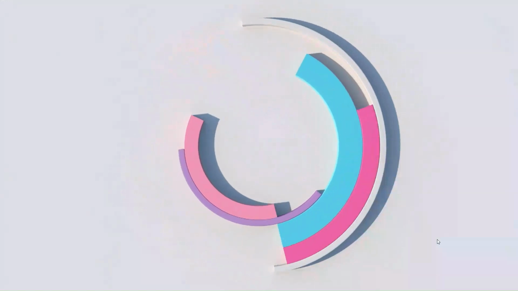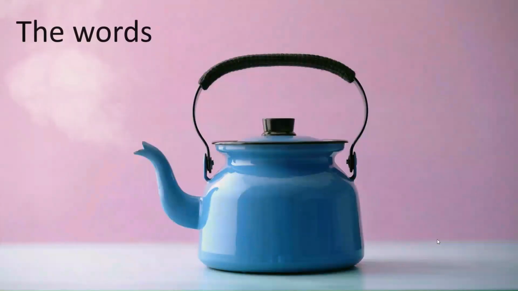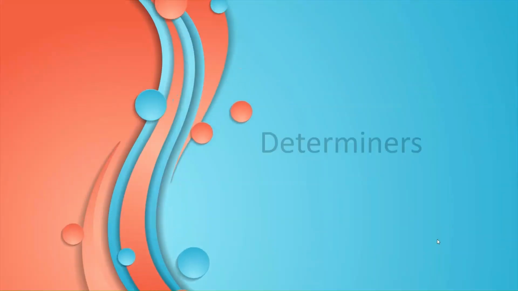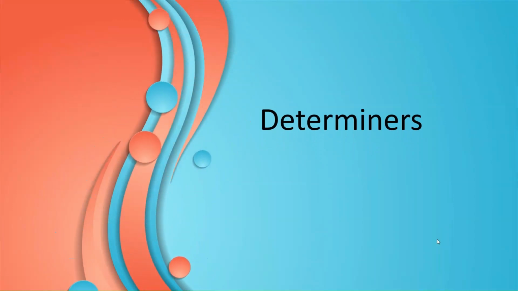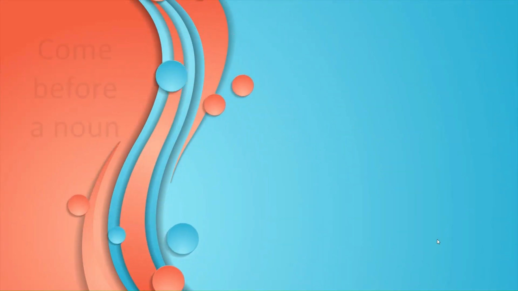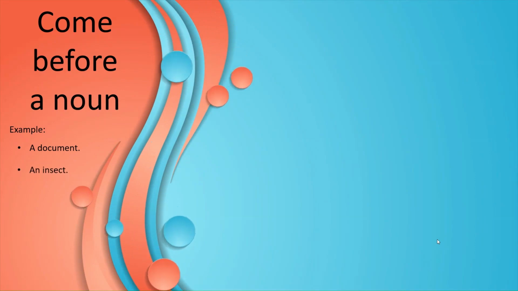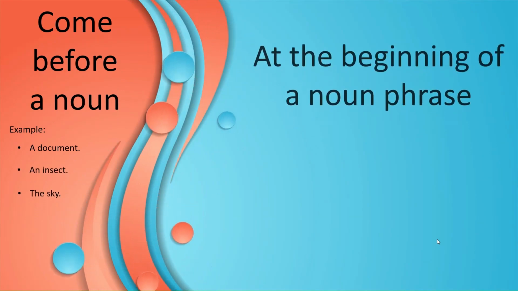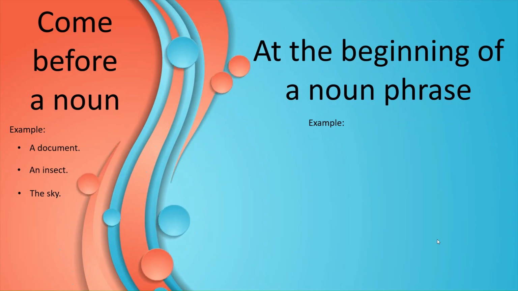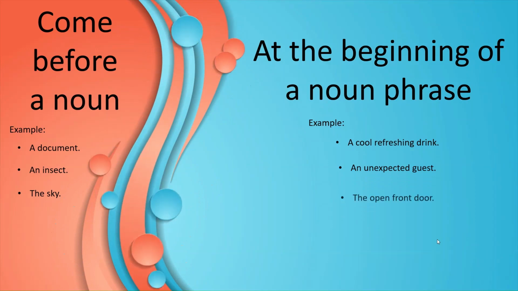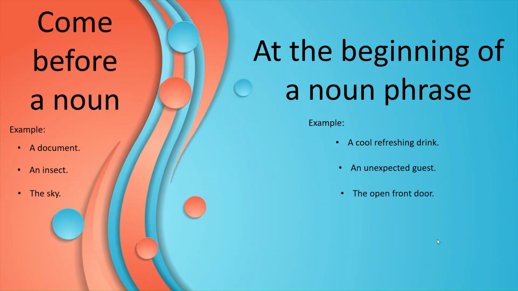Today's lesson is about articles. So, the first question to ask is what are articles? Articles are the words a and the. Grammatically, they belong to the determiner word class, so they are determiners. They always come before a noun, for example, a document, an insect, the sky, or at the beginning of a noun phrase. For example, a cool, refreshing drink, an unexpected guest, the open front door.